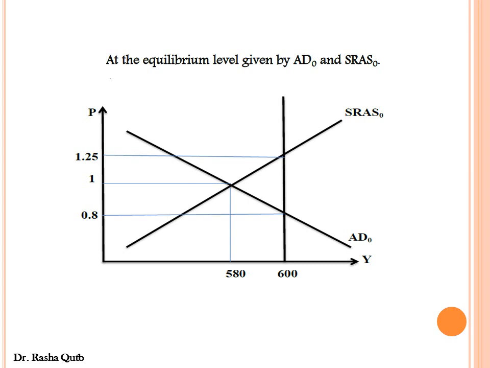The size of this gap would be the difference between the potential level of output and the actual level of output. So we have a recessionary gap. The size of this gap is the difference between 600 and 580, which is 20 units of output.